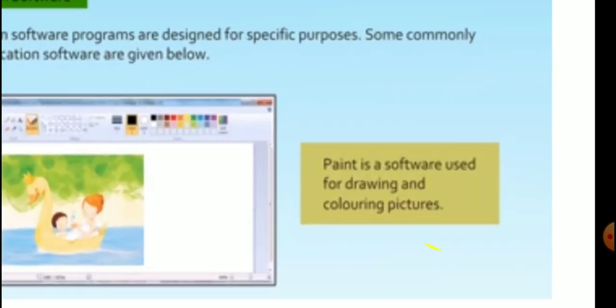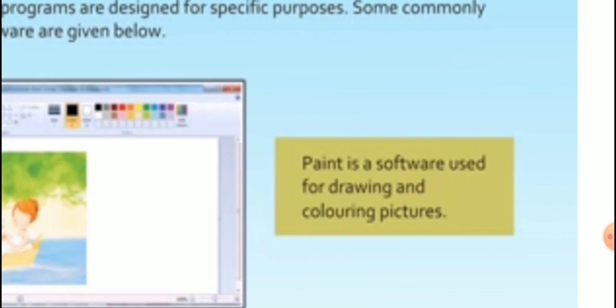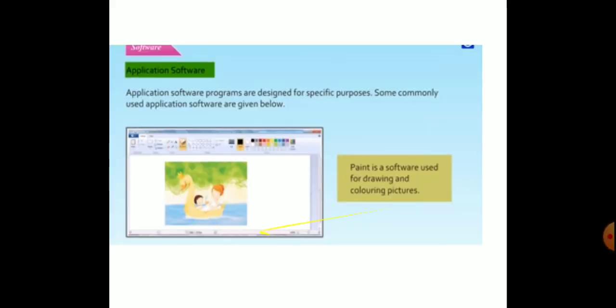Next one is Paint. This software is used for drawing and coloring pictures. Using Paint, we can draw pictures and color them. Using Paint, can you create a document? Will you write any text? Can you edit the text? No. Using Word, you can do all these tasks. But using Paint, you can paint drawings and pictures. So this is designed only for a specific task. These softwares are called application software.